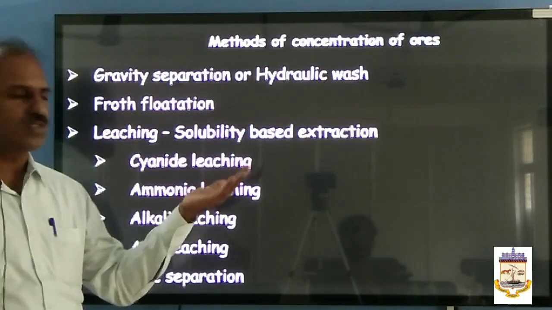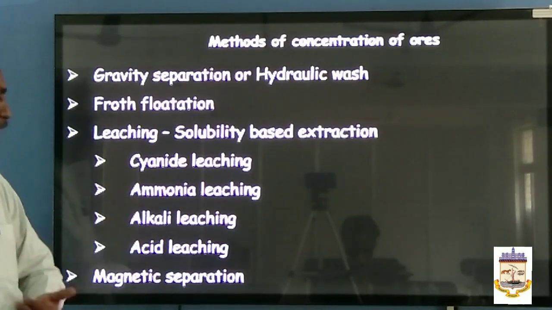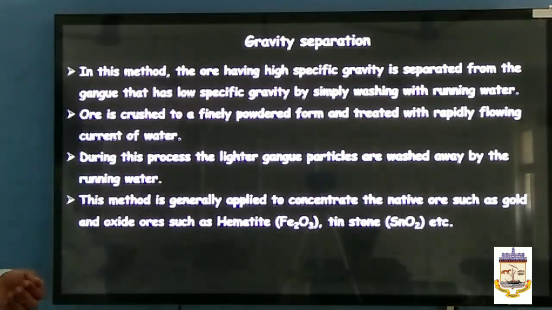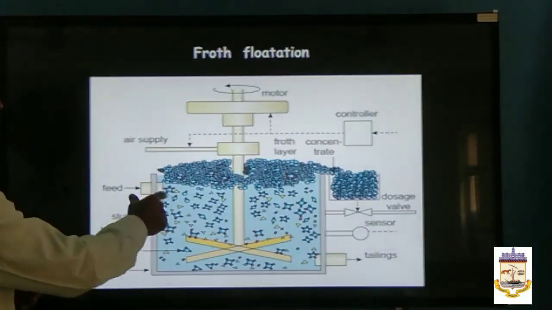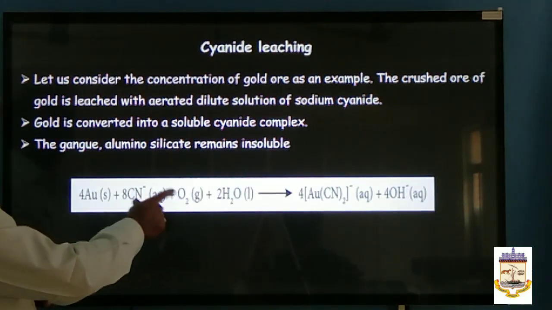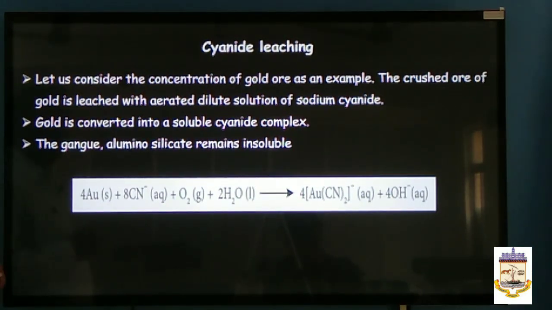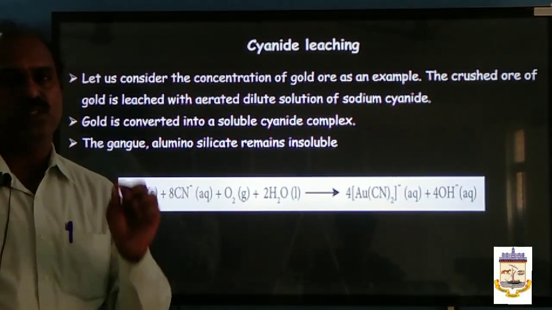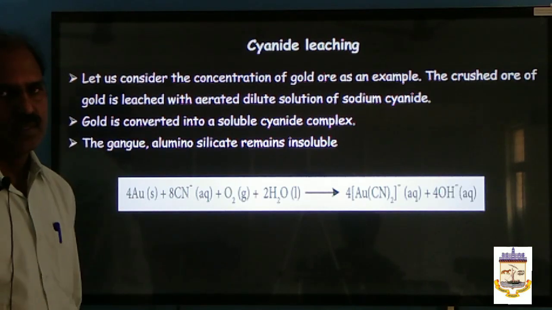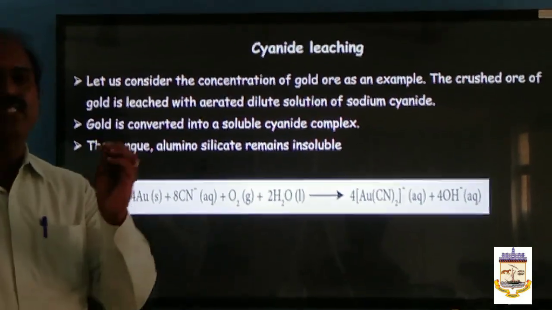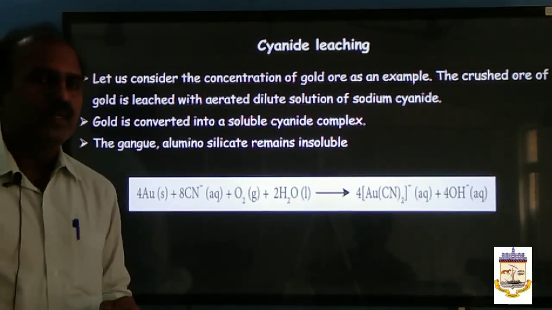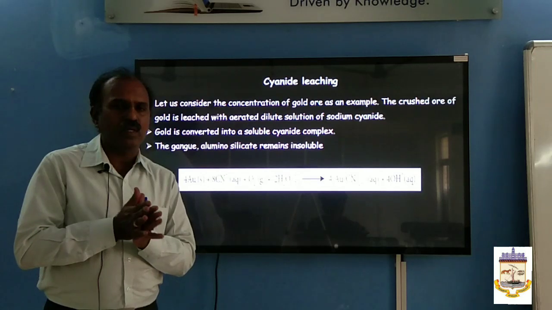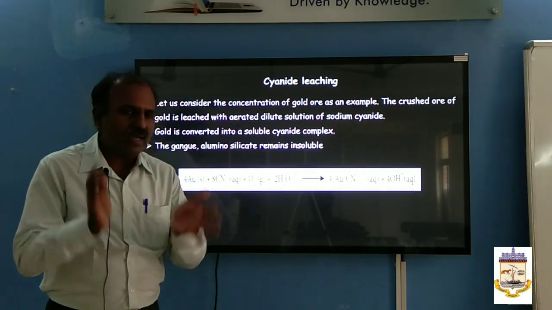It can be done by various ways like cyanide leaching, ammonia leaching, alkali leaching, and acid leaching. Let us see one by one. First one, cyanide leaching. This method is applicable for the concentration of gold and silver ores. The gold ore is mixed with sodium cyanide. It will form a soluble complex. All other gangue particles, rocky and siliceous materials, are left undissolved.